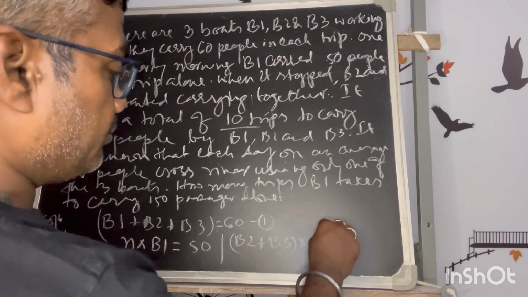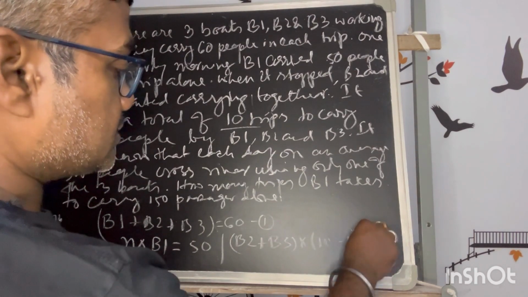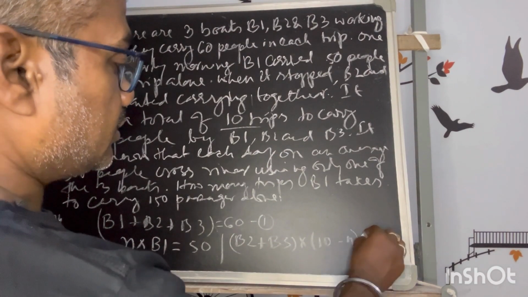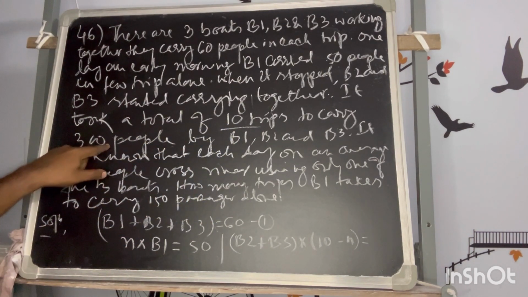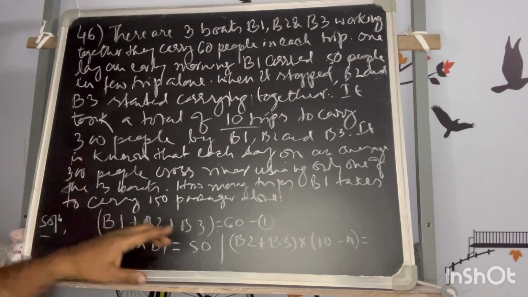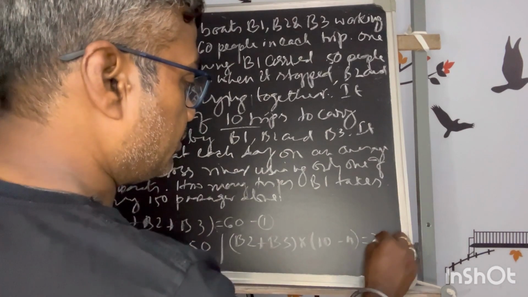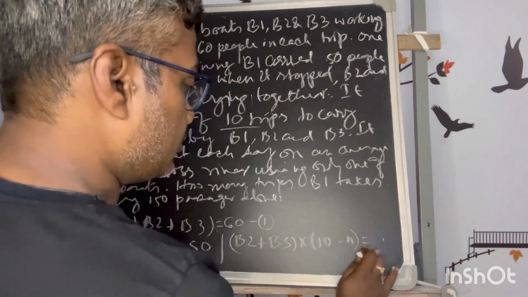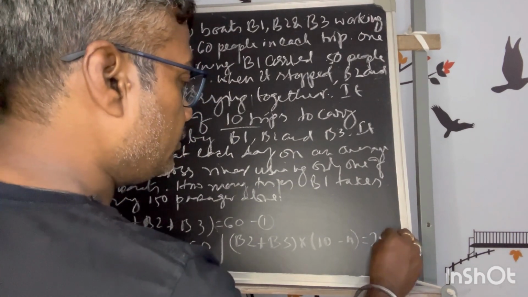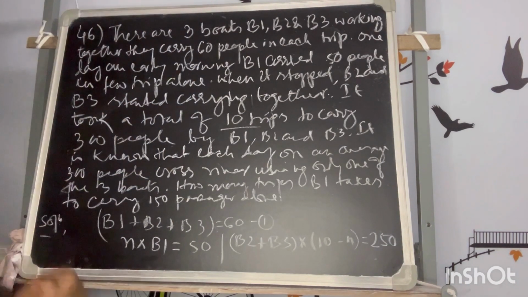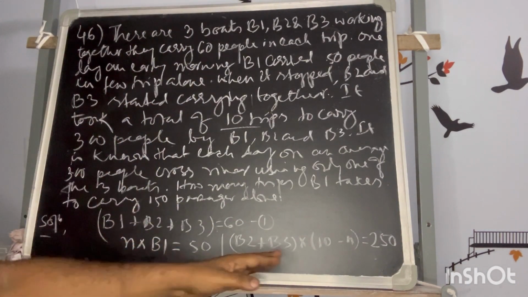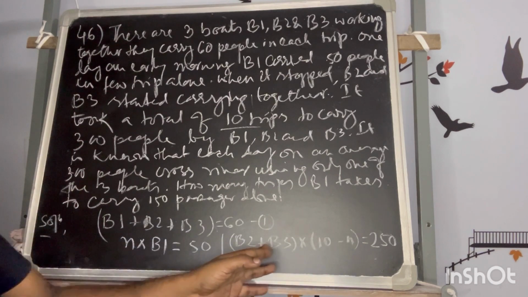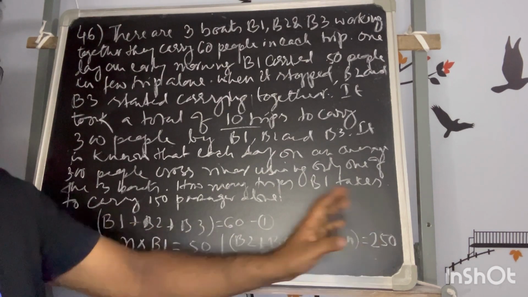In the remaining trips, 10 minus n, because the complete number of people is always 300, they will carry the remaining people, that is 250 people. B2 plus B3 into the remaining trips is equal to this much.